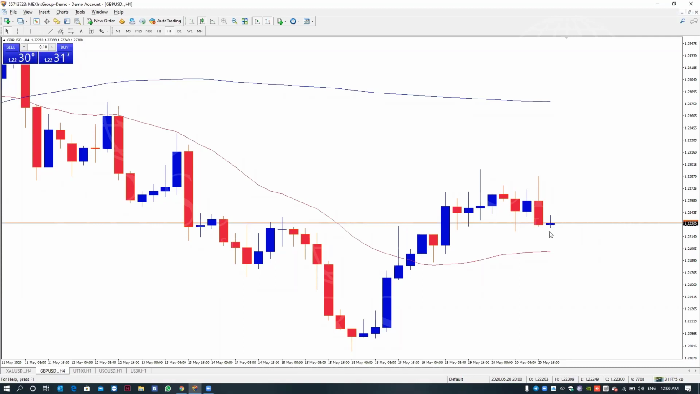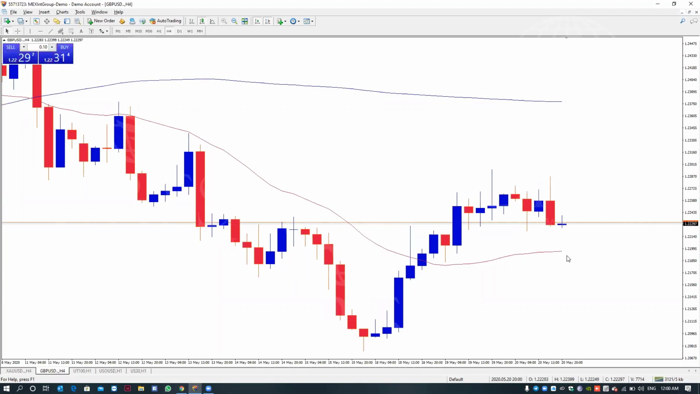If the market comes down again, you can enter when they break this point, this moving average. You can enter sale, and your stop loss is 20 pips. If the market goes down more, you can take your profit.